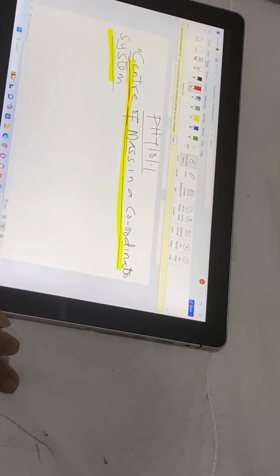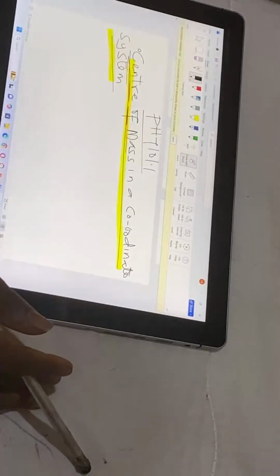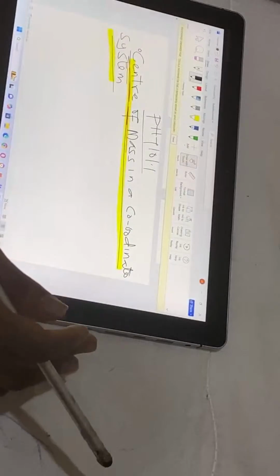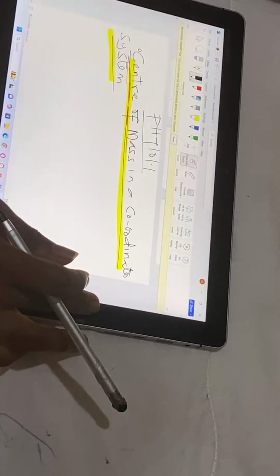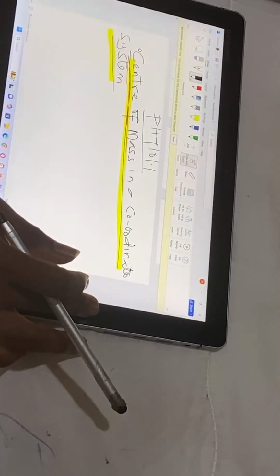Now, please take a note here. Center of mass is a point where the masses are concentrated. Please take note of that.